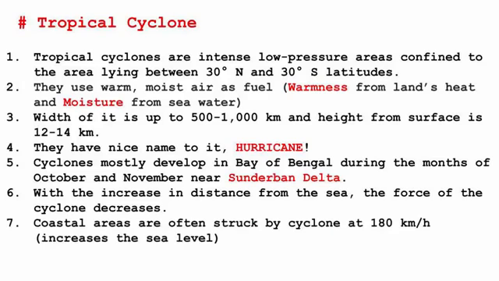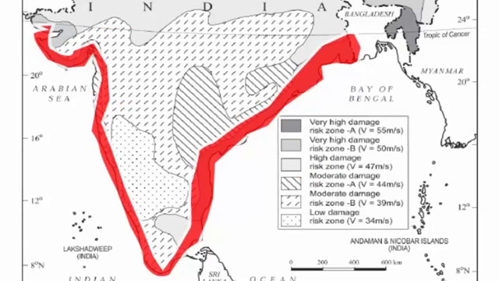Coastal areas are often struck by cyclones at a speed of 180 km per hour. Just imagine how fast it is and what it can cause. It can naturally increase the sea level. The sea level is going to be pushed towards the coastal areas, causing tsunamis or floods. So just have a look at the coastal area on the map of India and especially the Sundarban Delta.